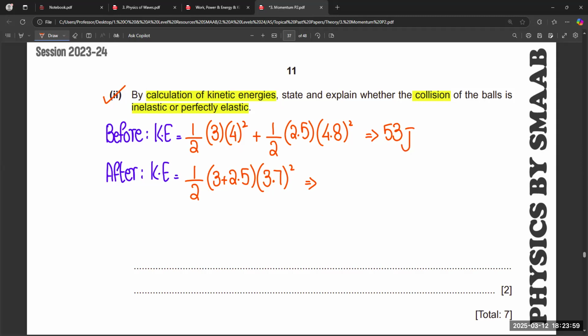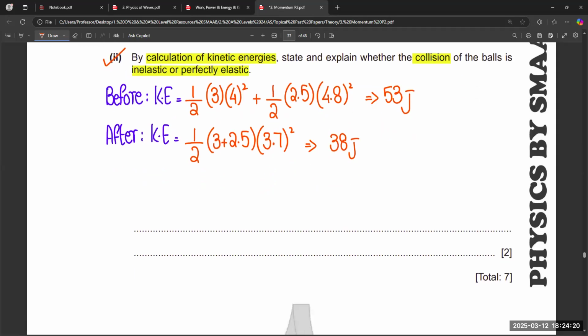And for the second one, 0.5 into 5.5 into 3.7 squared is 37.6, rounded off to 38. So it means some energy was lost during the collision. So this collision is not elastic.